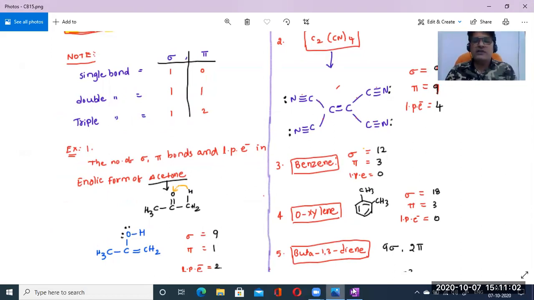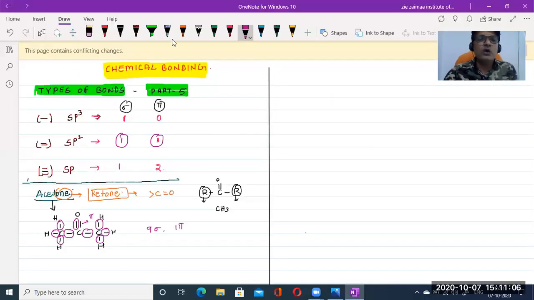So what is meant by enolic? What does enol form mean? Enol form. And the opposite of enol form is another form, that is nothing but the keto form.